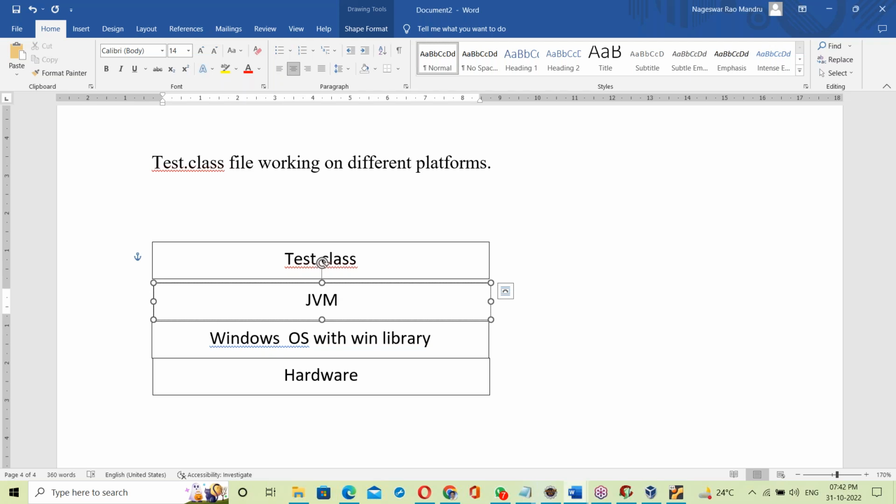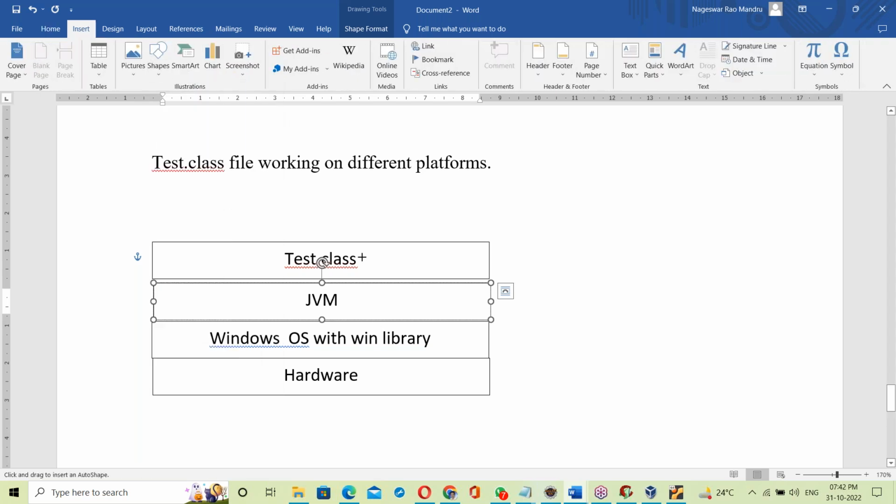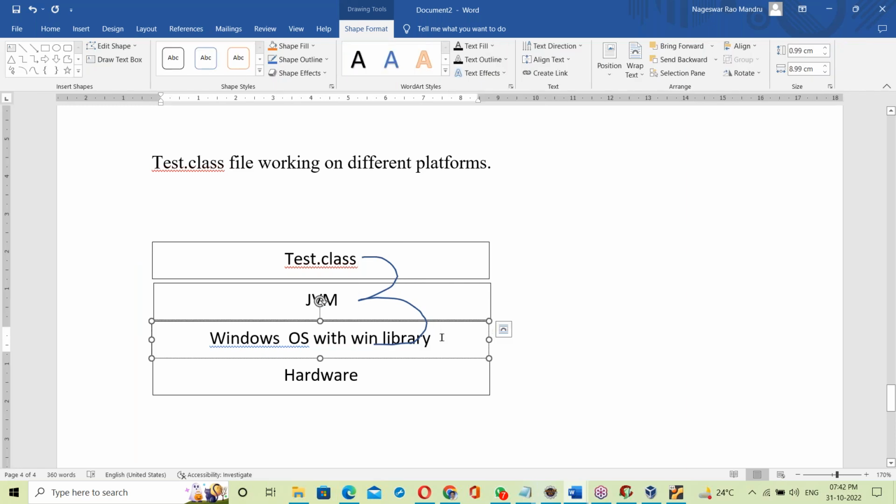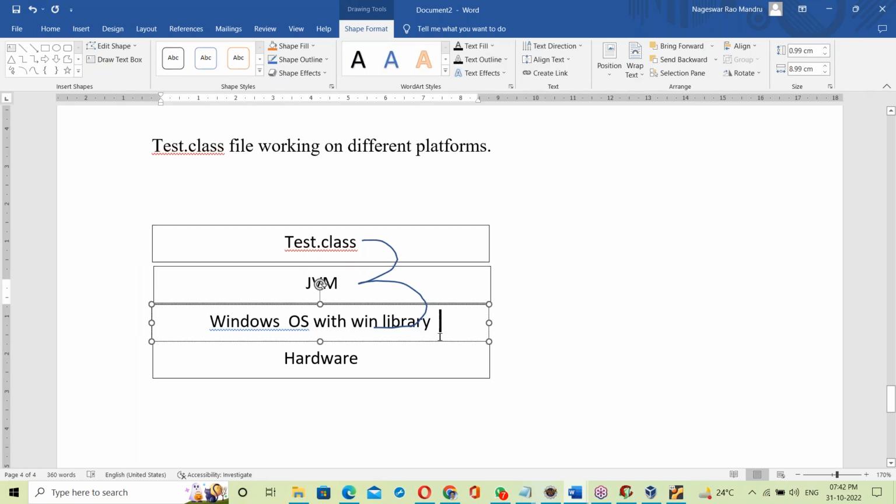Java virtual machine comes into the picture here. Now what happens in JVM? Simply, here JVM takes the test.class file and links it with the Windows OS library. So JVM takes care of that linking. Once linked with the Windows OS library, it executes, generating output.